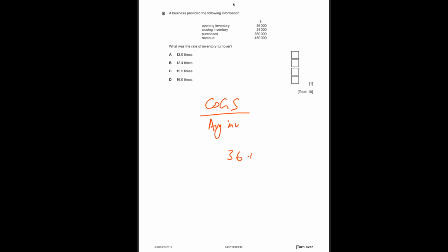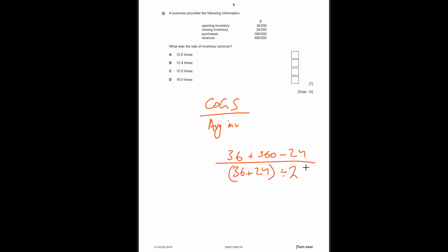Opening inventory plus purchases minus closing inventory, over average inventory. What is average inventory? It is opening inventory plus closing inventory, all of it divided by 2.